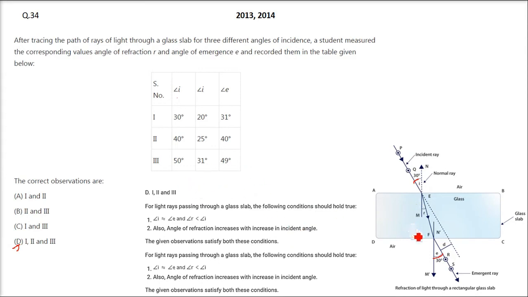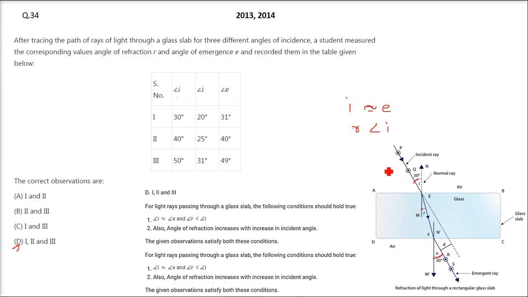For a light ray passing through a glass slab, angle E has to be equal or almost equivalent, and angle R should be less than I. Also, angle of refraction increases with the increase in the incident angle.